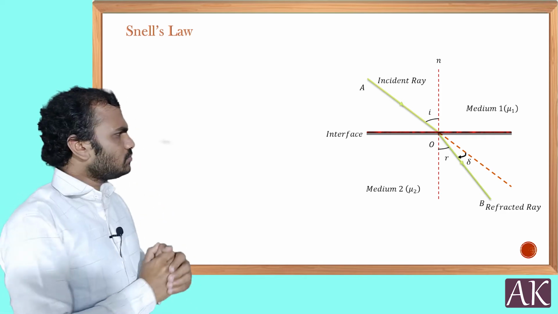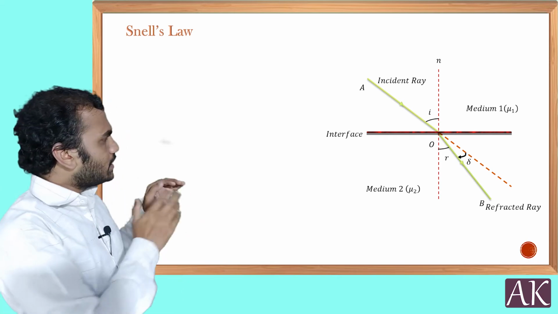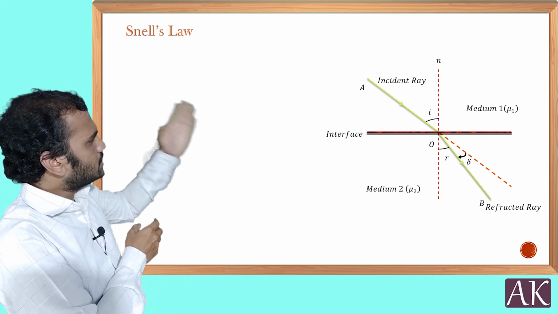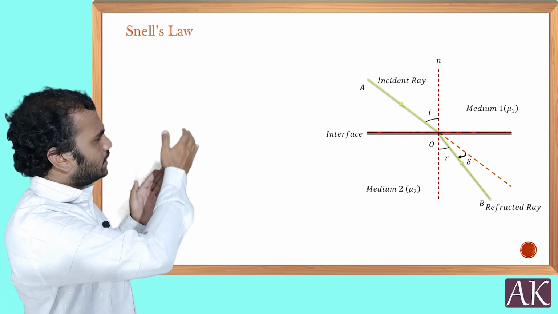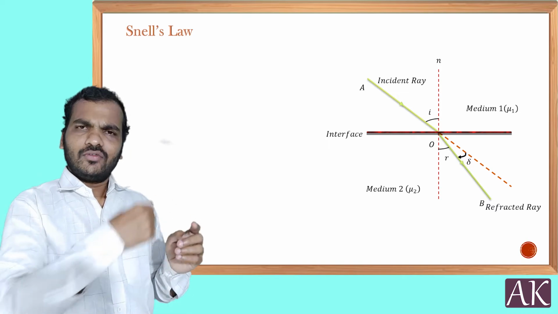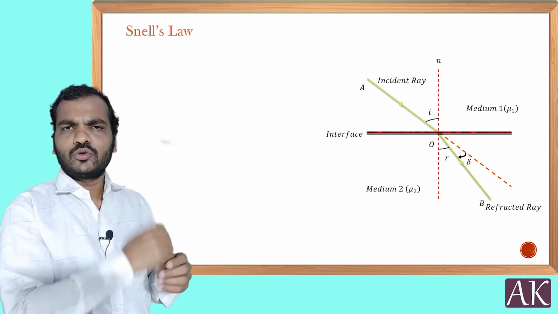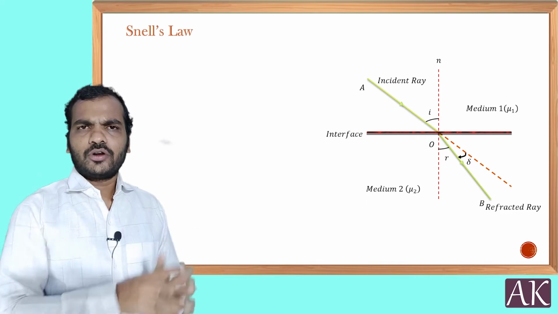Now here, as the light passes from one medium to the other, if the medium separation were not there, it would go along that dotted line, but as the medium separates, it is going to bend towards the normal. I told you, when it is moving from rarer to denser, it bends towards the normal. We'll see that case also afterwards. So now you keep this point in mind.